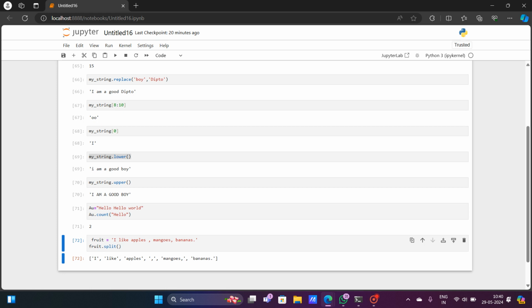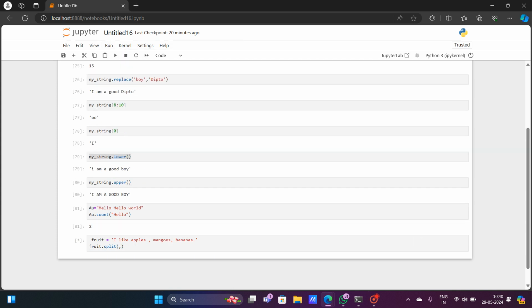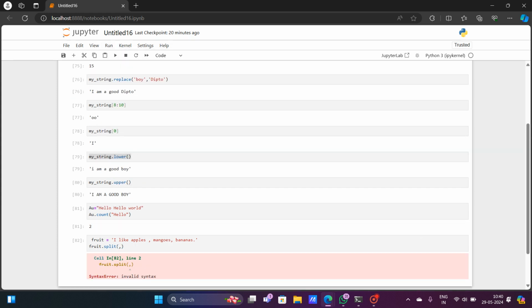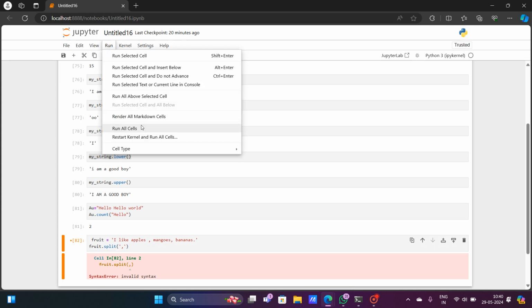And if I want to give the parameter comma within the bracket, that means it will only split at the comma. It sees a comma and it splits the string. So if I run this in this way, then you can see it will not split everything. Okay, this parameter is supposed to be given within a single quote, or you can give a double quote also. Now it is okay.